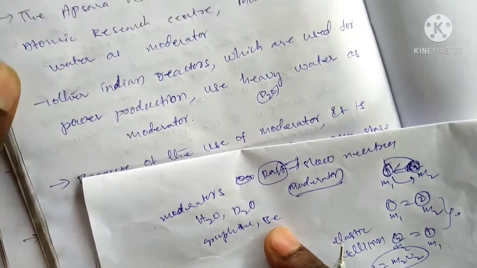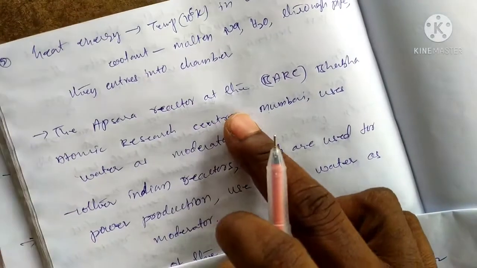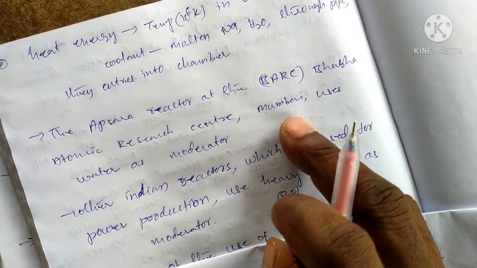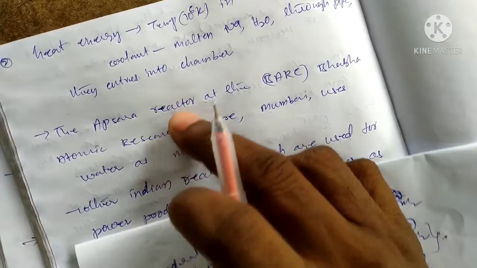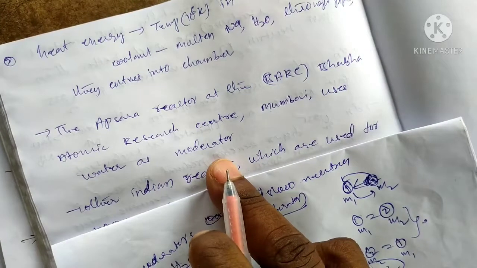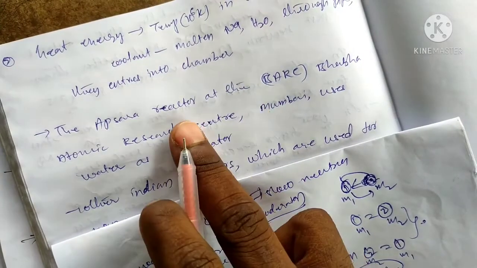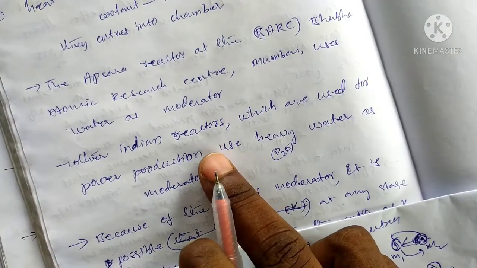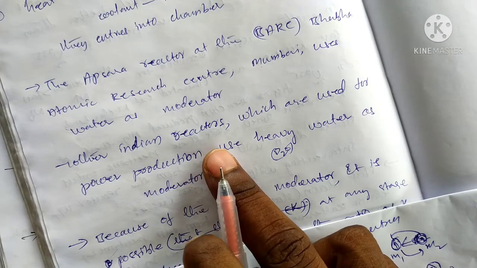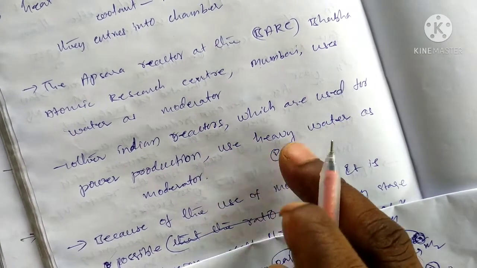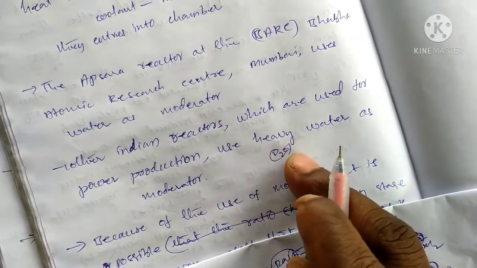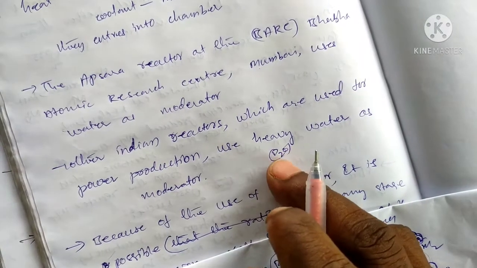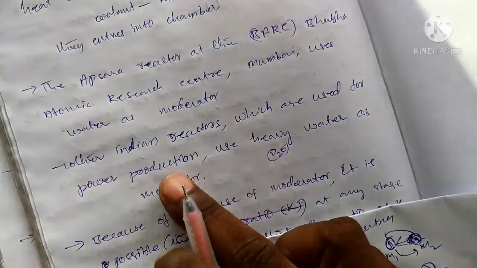In BARC, the Apsara reactor at Mumbai uses water moderators, meaning H2O. In some other reactors in India, heavy water D2O moderators are used.